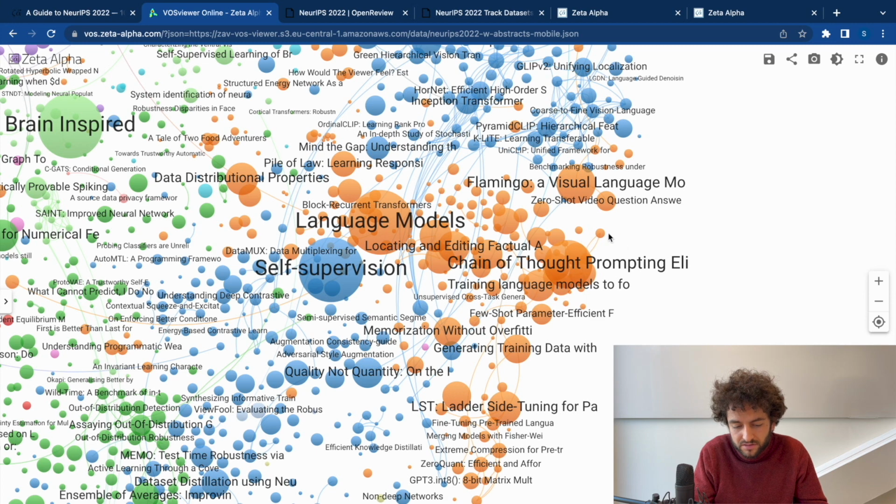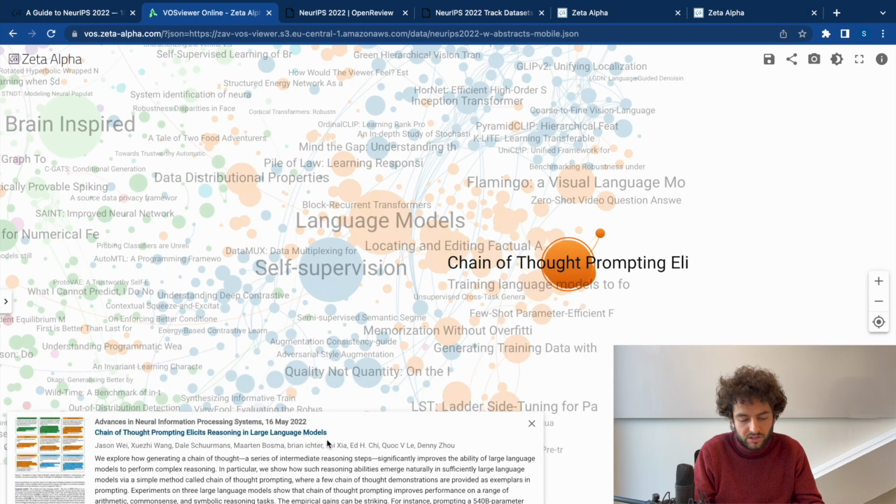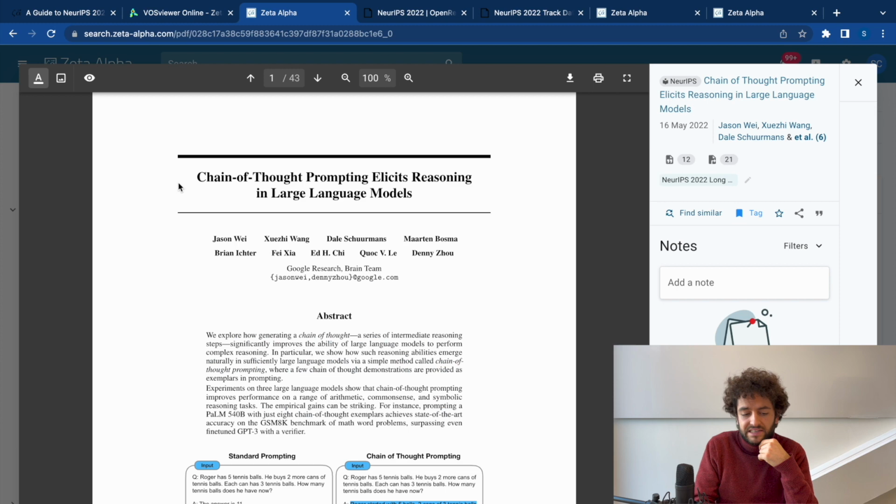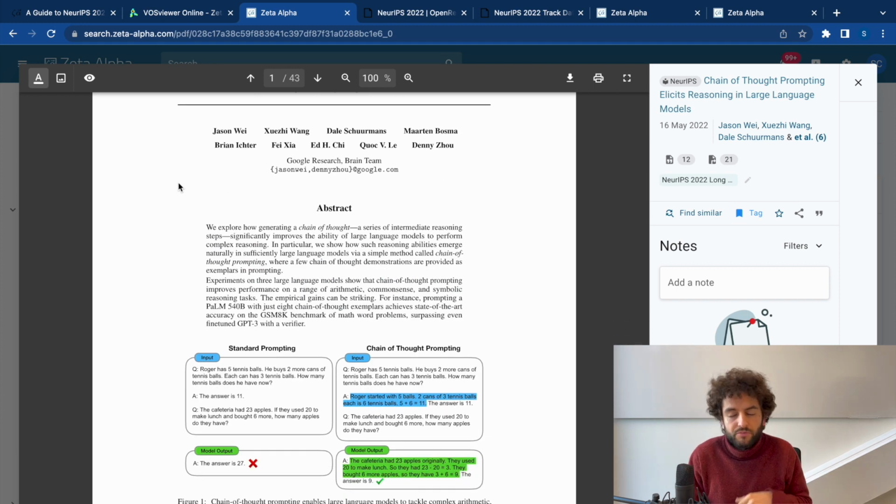Perhaps the most famous one, or the one that you should probably not miss, is Chain of Thought Prompting Elicits Reasoning in Large Language Models, a paper from Google. It basically shows that if you prompt the model to include steps of reasoning before it gives the final answer to a question, the reasoning abilities go up, and it's much more faithful and much more robust.